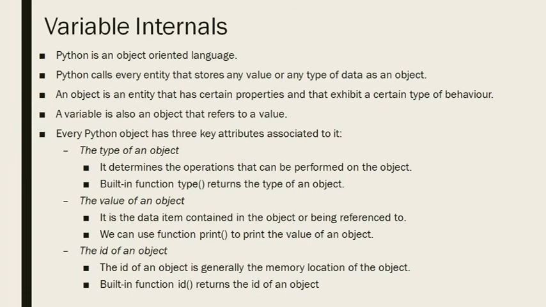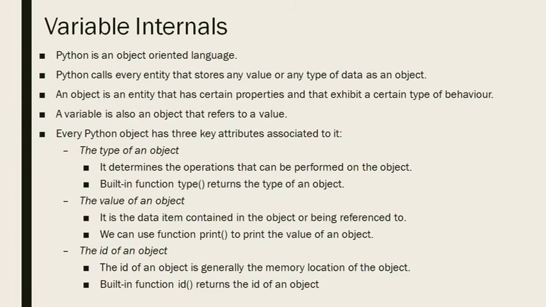You do not have to import anything extra from outside. There is a function called id that will return the ID of the object that is passed inside the parentheses.